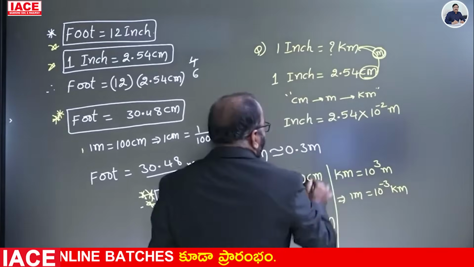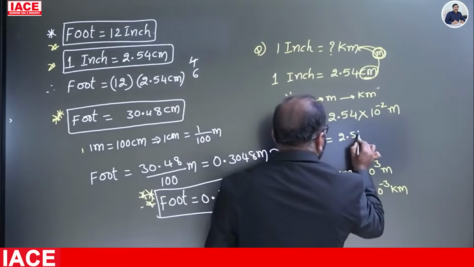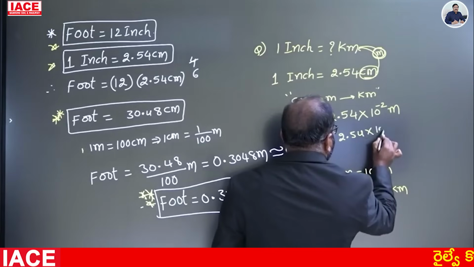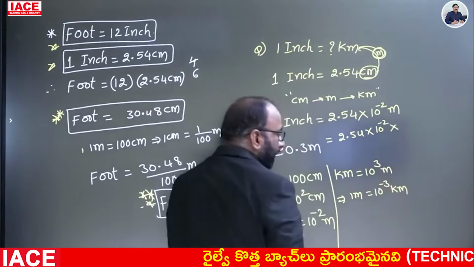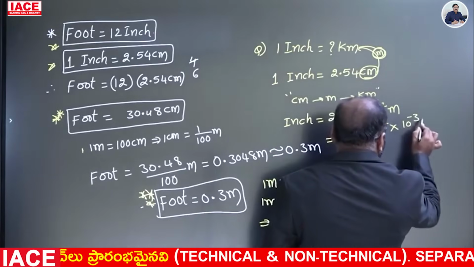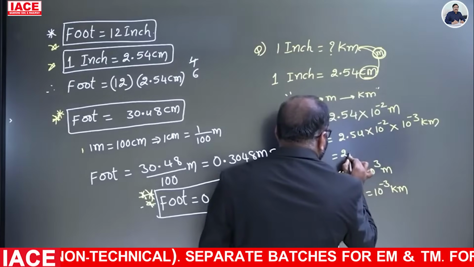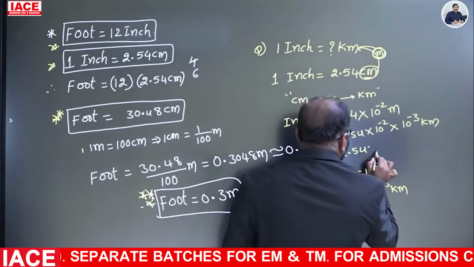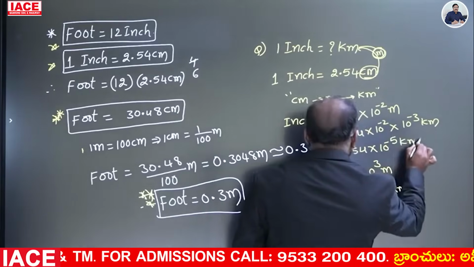Therefore, this is equal to 2.54 into 10 power minus 2. Instead of meter, take 10 power minus 3 kilometer. Therefore, this is equal to 2.54 into 10 to the power of minus 5 kilometer.